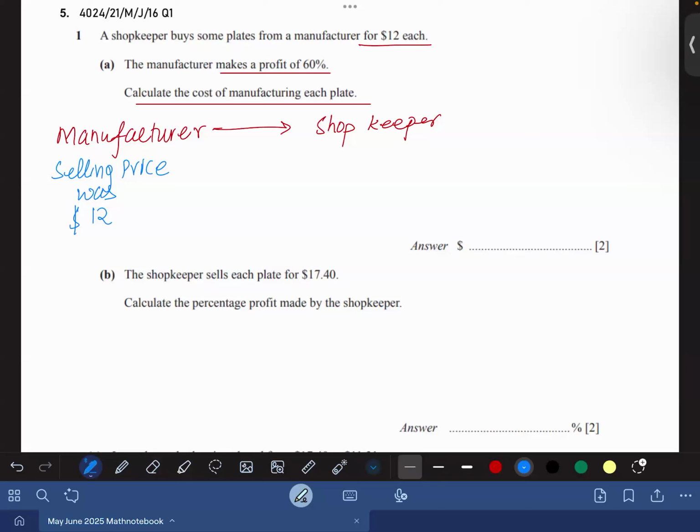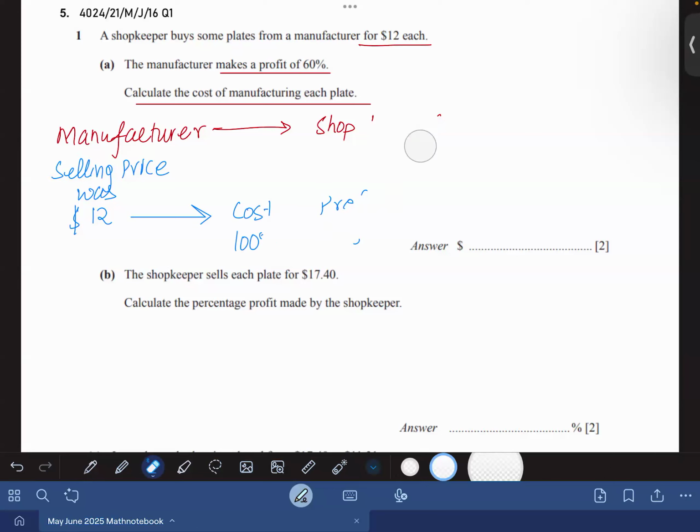It means that this $12 will have cost plus profit. Agree or not? Cost is always 100% and the profit is 60% here. Now try to understand. I was making sense here. So now I'm going to erase all these things in order to solve the question.